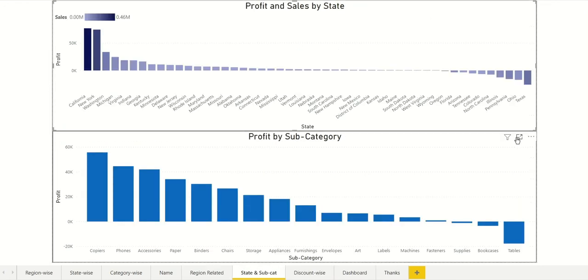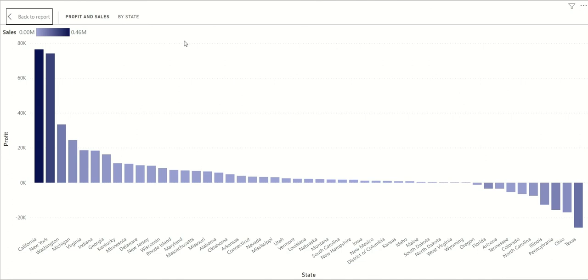Okay, this chart tells about the profit and sales by state. The color gradient tells that the darker the region, the more the sales. So in California the sales are higher, and we can see that profits are also higher in California. And Texas is making most of the loss, that is minus 25.7k, followed by Ohio, followed by Pennsylvania, and these 10 states are making a loss.